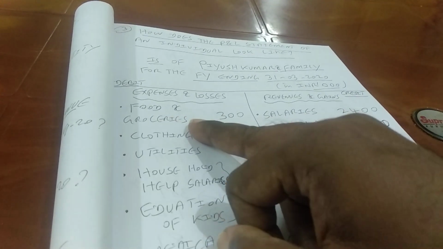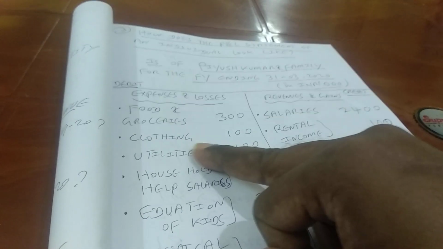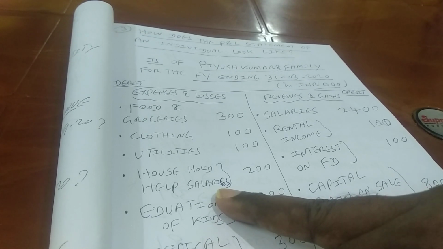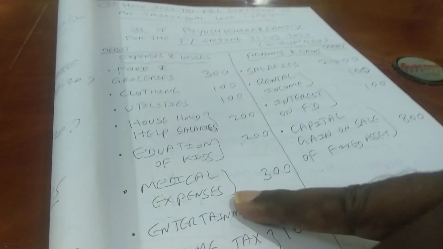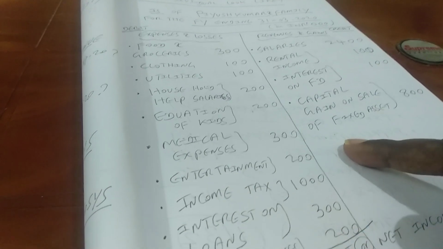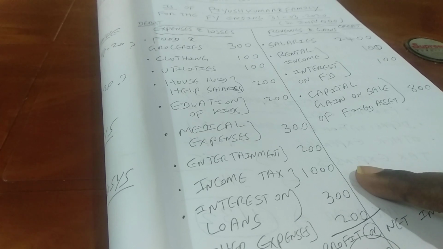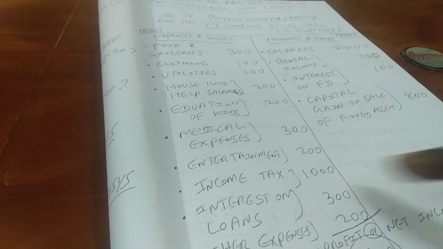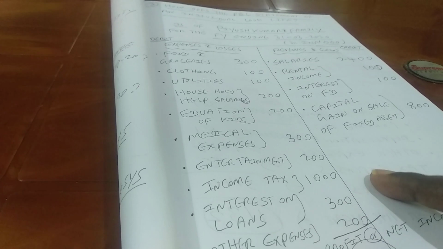We can start with, for example, food and groceries amounting to 300,000, clothing for about 100,000, utilities 100,000, household help salaries 200,000, education of kids 200,000, medical expenses of the family members 300,000, entertainment expenses 200,000, income tax 1,000, that means 10 lakhs. Note the total revenue and gains 34 lakhs. So that means if you take 1/3 approx, it comes around 10 lakhs. So I have just taken 10 lakhs.